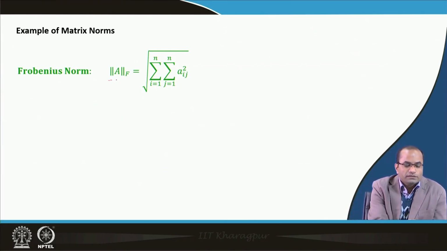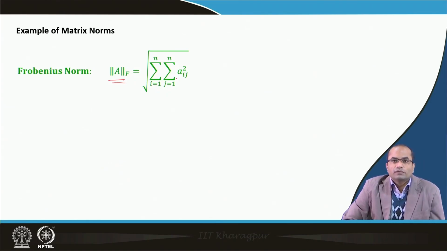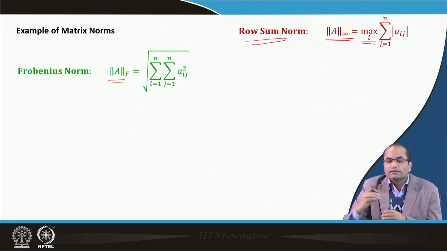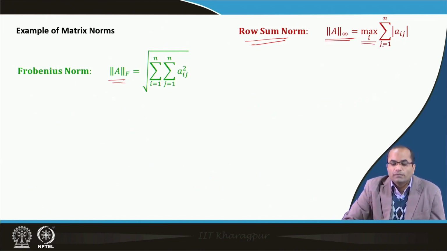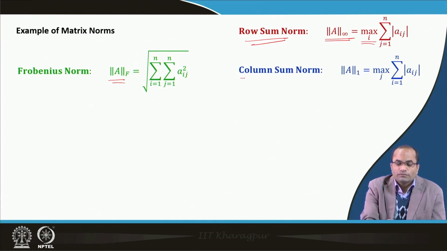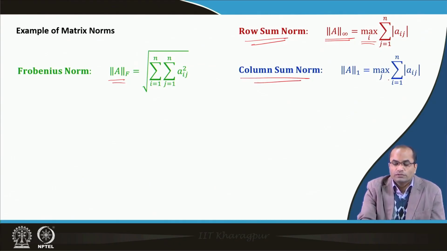One was the Frobenius norm, which was defined as the square root of the sum of squares of all the entries of A. There was a row sum norm, which we denote by A infinity. We take the sum of the absolute values in each row, and among these sums we take the maximum one. That is called the row sum norm. There is also a column sum norm, which is the other way around.